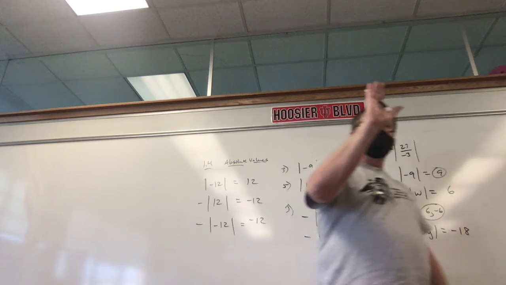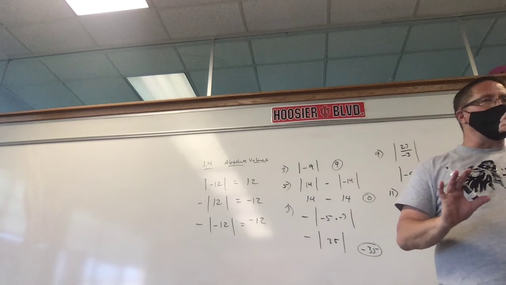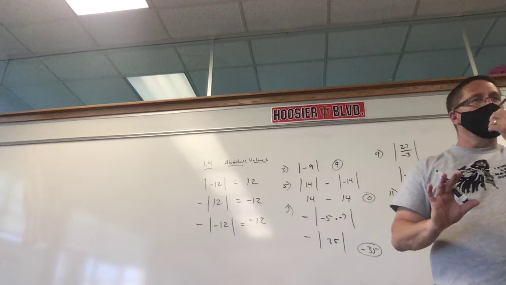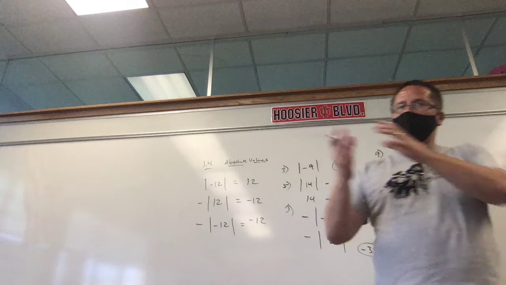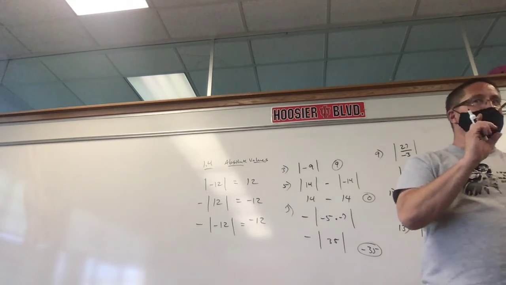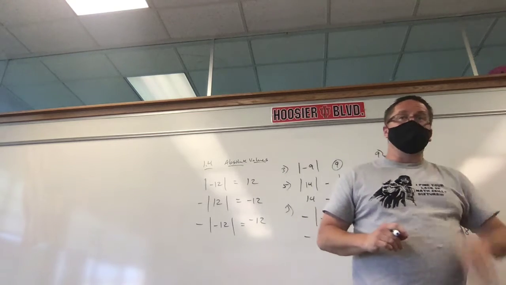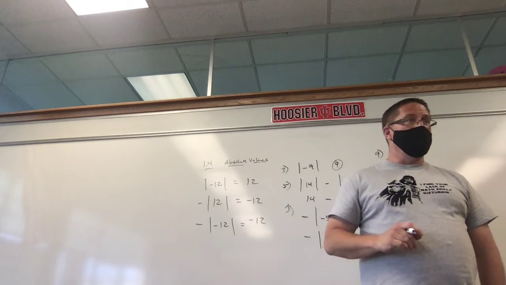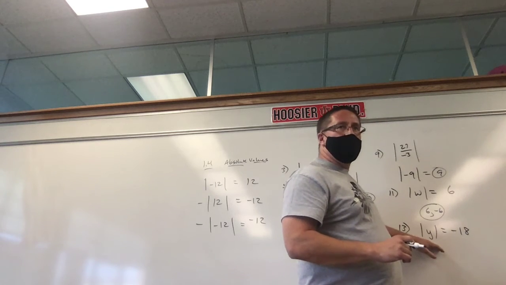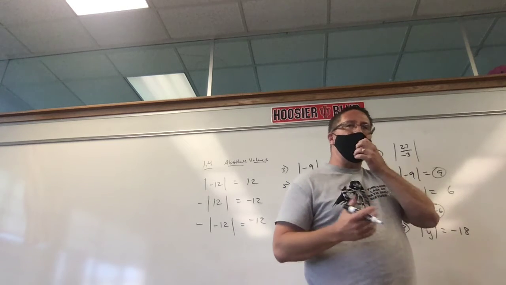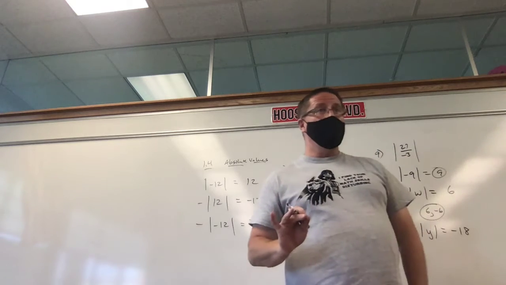Let me ask you this. Other than zero, true or false, absolute values are always positive. True. The absolute value of a negative is positive. The absolute value of a positive is also positive. The only exception is 0. So what can I take the absolute value of and get negative 18? 0? Nothing. Not even 0. Why doesn't 0 work? What's the absolute value of 0? 0. And I want negative 18. What can I take the absolute value of and get a negative? Nothing. Don't put 0.